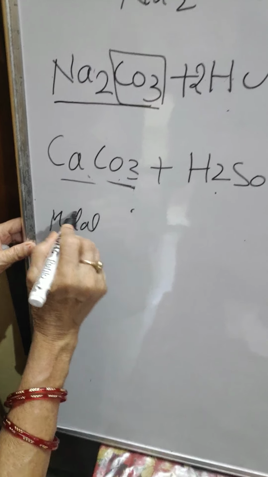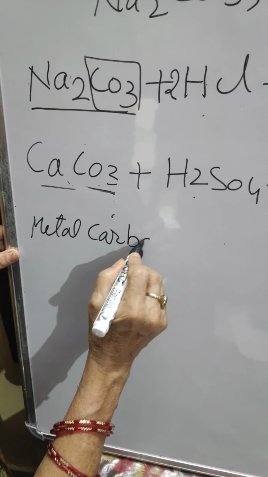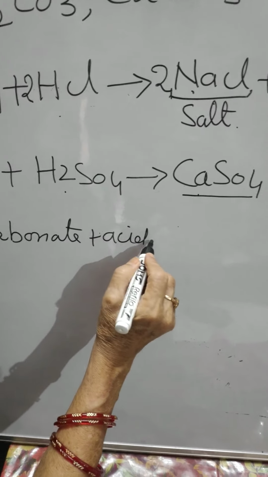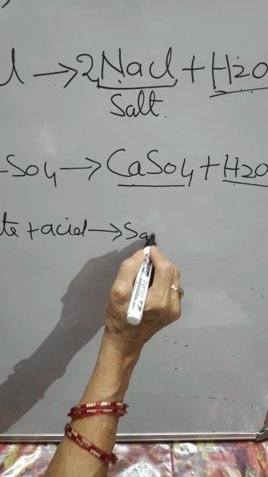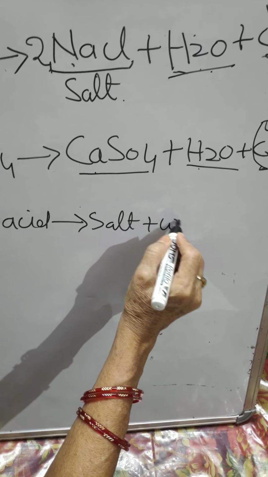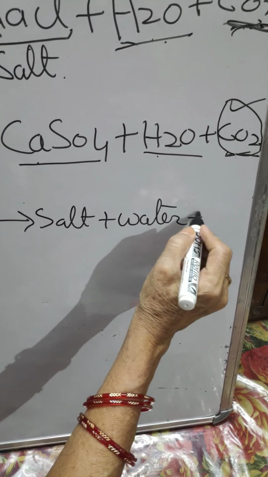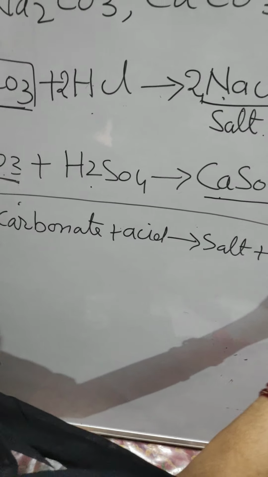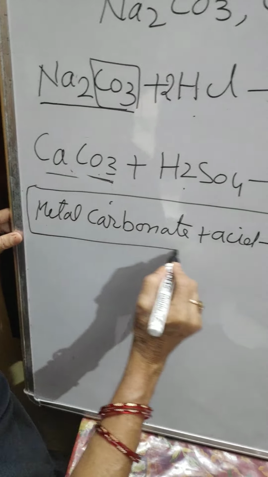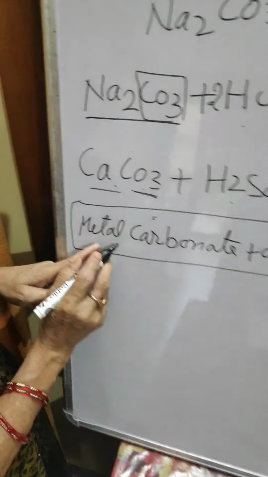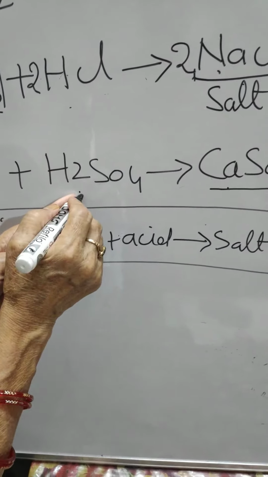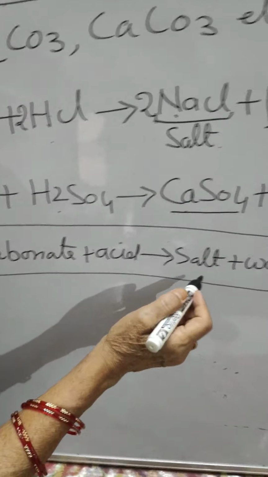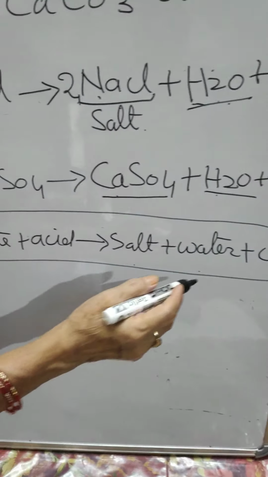Remember this one, metal carbonate reacts with acids, it forms salt, water and carbon dioxide gas. Remember this one. When any metal carbonate reacts with the acid, either it is sulfuric acid, hydrochloric acid, or nitric acid, it will form salt and water and the carbon dioxide gas.